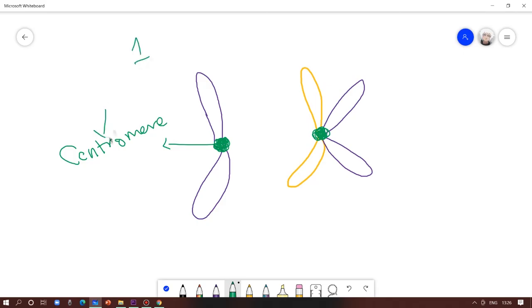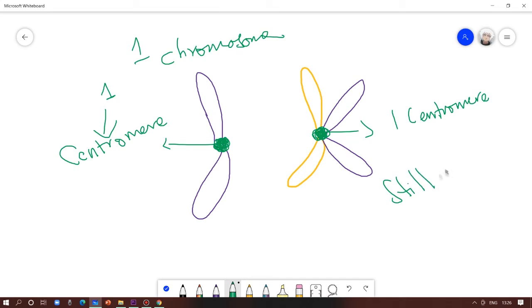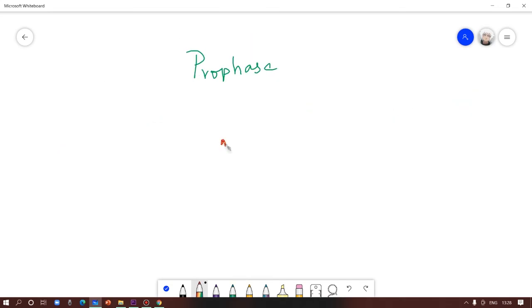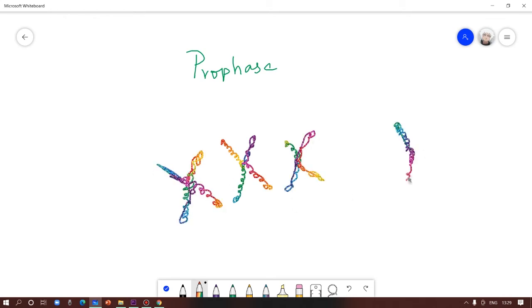Remember, chromosomes are counted by the number of centromeres, not by the number of sister chromatids. When the chromosomes appeared in prophase, they appeared as sister chromatids, not as a single chromosome. Remember why?